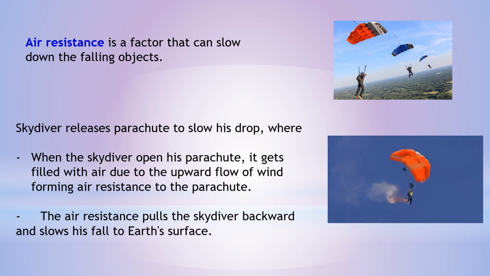Skydivers release the parachute to slow their drop. When the skydiver opens his parachute, it gets filled with air due to the upward flow of wind, forming air resistance on the parachute. The air resistance pulls the skydiver backward and slows his fall to the Earth's surface.